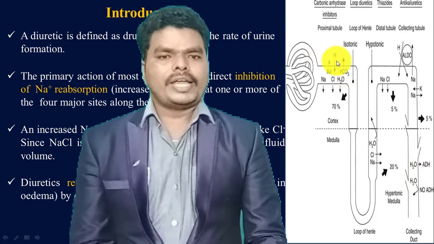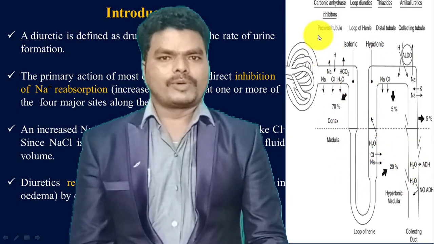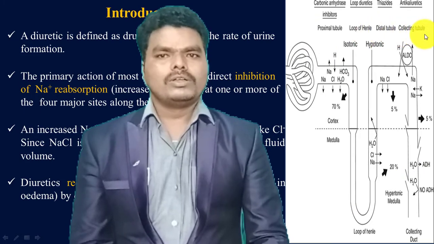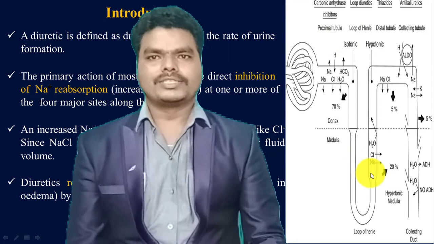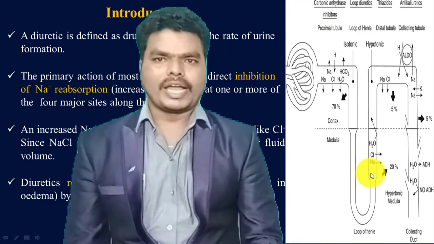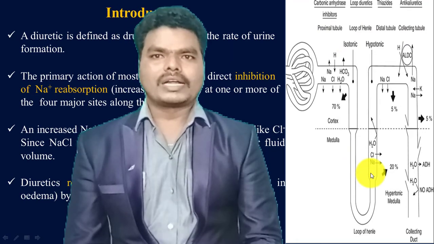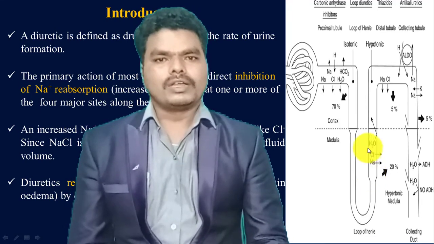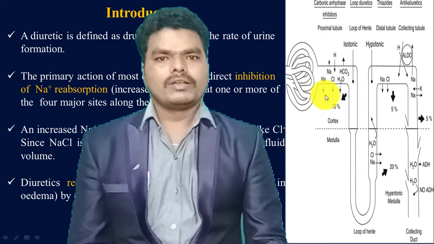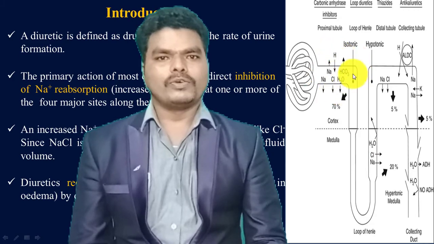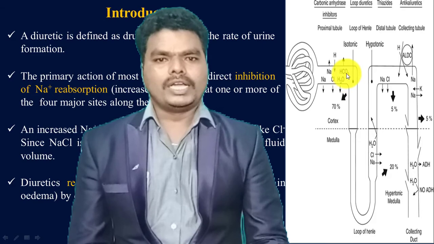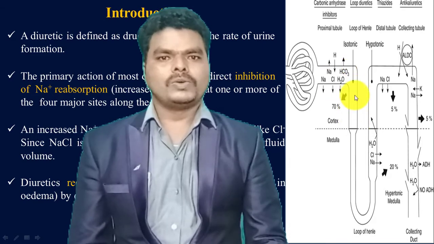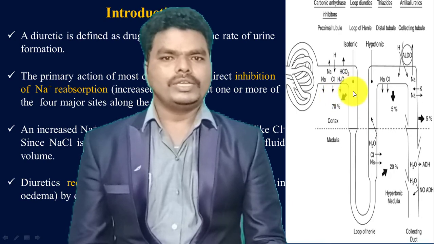At these 4 sites, the proximal tubule, loop of Henle, distal tubule, and collecting tubule, there are some reabsorption sites. Through these sites, most of the filtrate content is reabsorbed into the bloodstream. There are different specific facilities at these 4 sites for reabsorbing the specific ions present in the filtrate into the bloodstream by passive and active mechanisms.